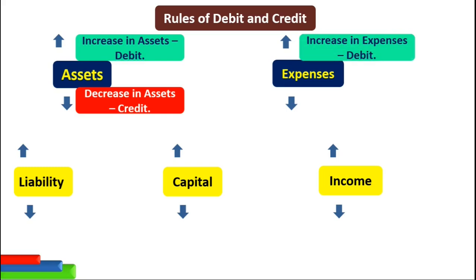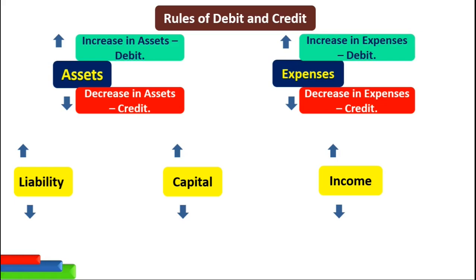Therefore, any increase in expense is debit, whereas any decrease in expense is credit. Thus, whenever expenses increase in a business, we will debit that expense account, and whenever expenses decrease in a business unit because of the payment of those expenses, we will regard that expense as decreased and therefore we will credit the expense account.